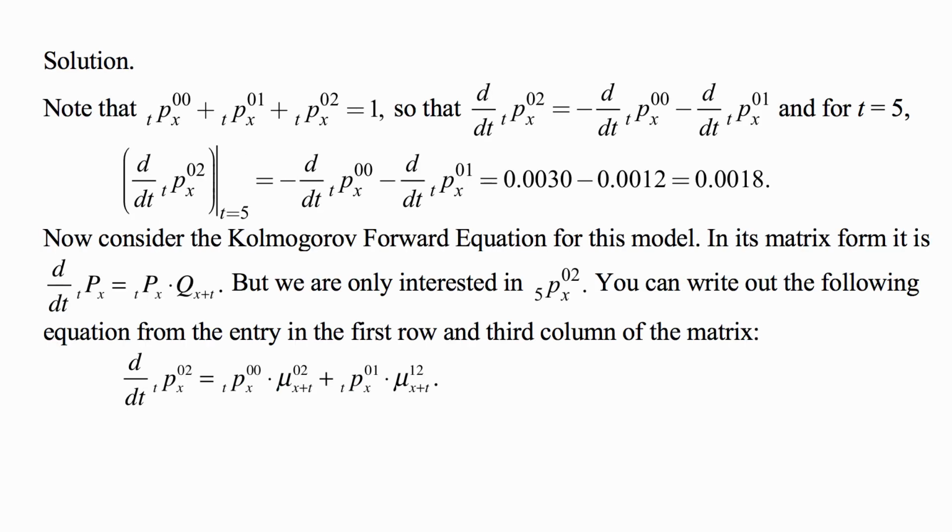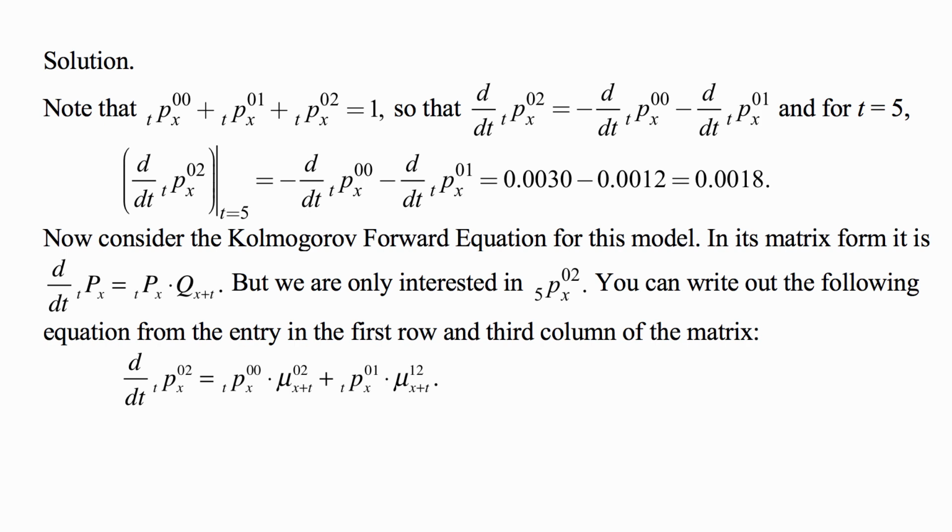So here's the solution. Note that the probabilities of transition out of state 0 to state 0, to state 1, and to state 2 have to add up to 1. And therefore, the derivative with respect to t of tpx02 must be equal to minus the derivative with respect to t of tpx00 minus the derivative with respect to t of tpx01, because these three probabilities add up to 1.